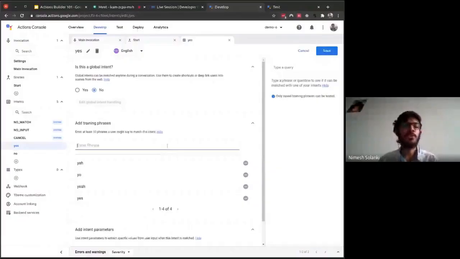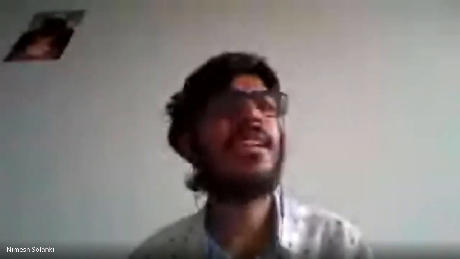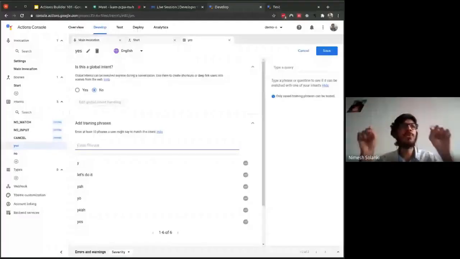To make sure that our action is able to handle multiple edge cases, suppose the user may also say let's do it instead of yes. A Linux user may also say yeah, why. I frequently use why instead of saying yes, because in the Linux terminal, if you want to install or update anything, we get two brackets y/n.